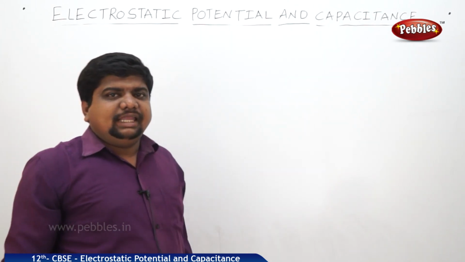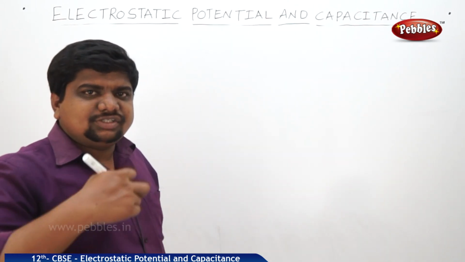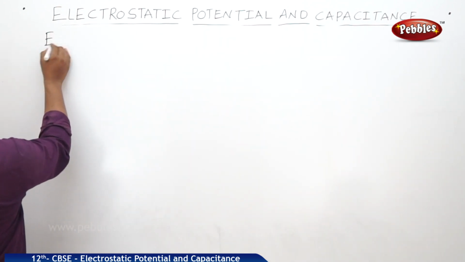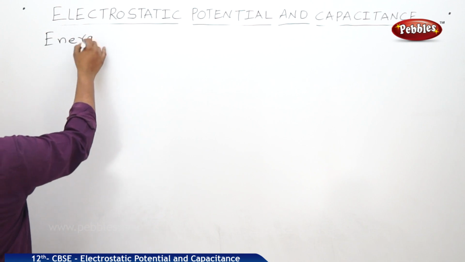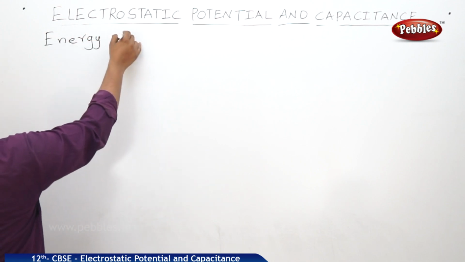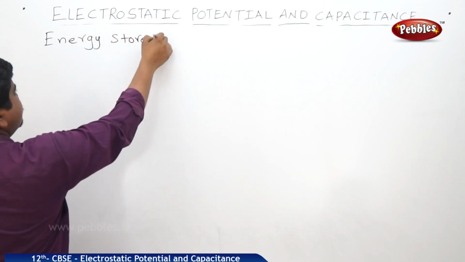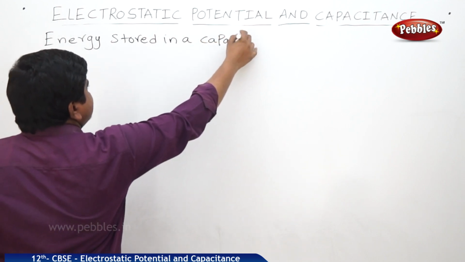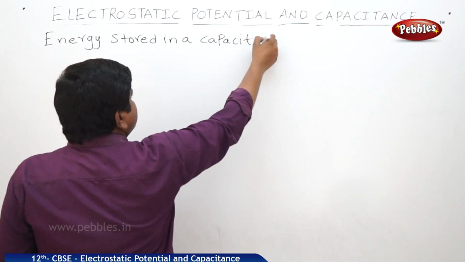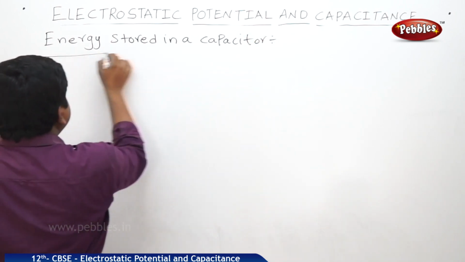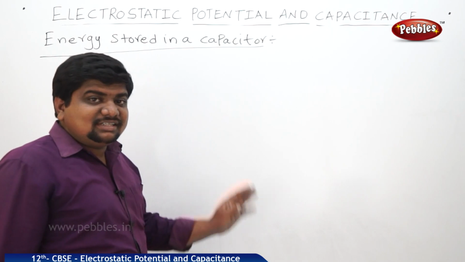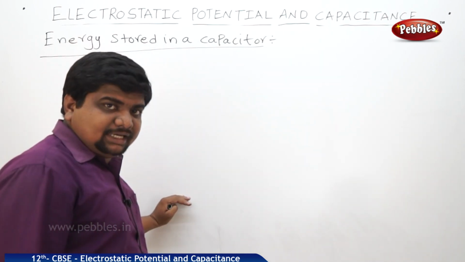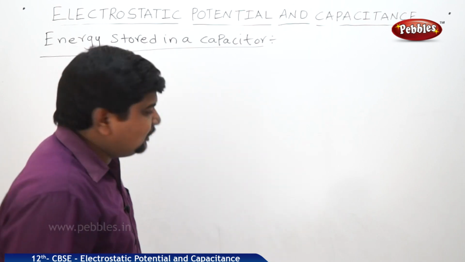Now we will see the energy of a charged capacitor, or energy stored in a capacitor. We know that the dimensions of energy and work are the same. So first we will find out the work done, then it will be converted to the energy. What is the work done?